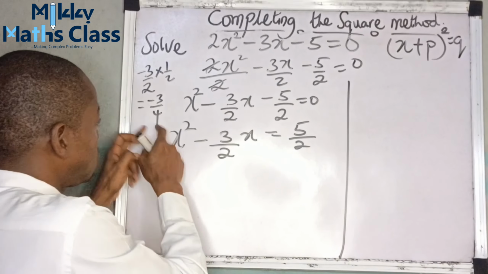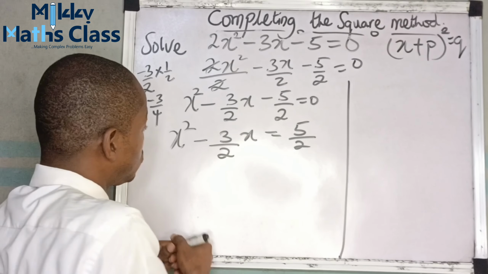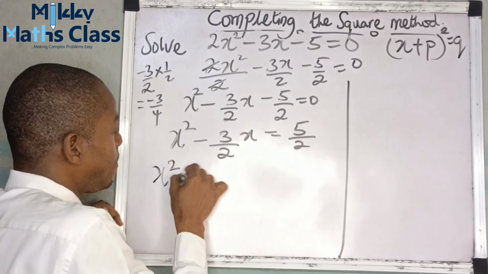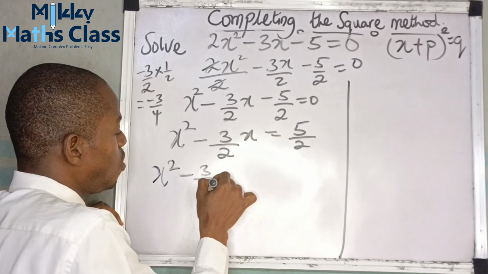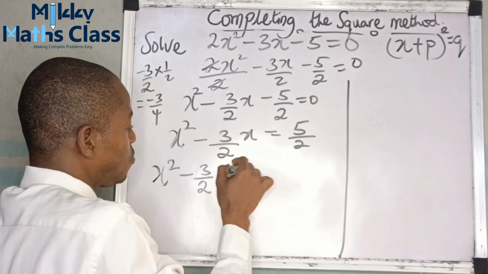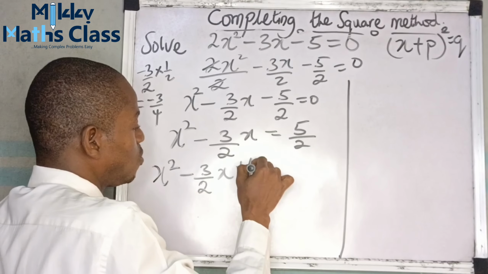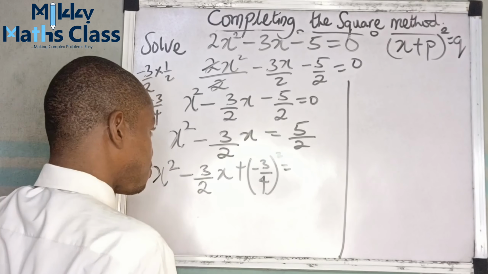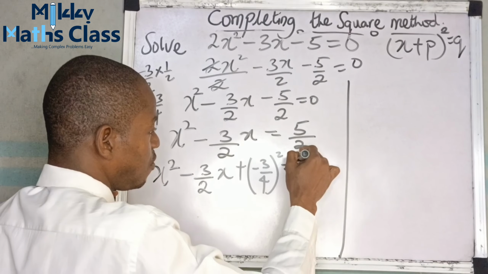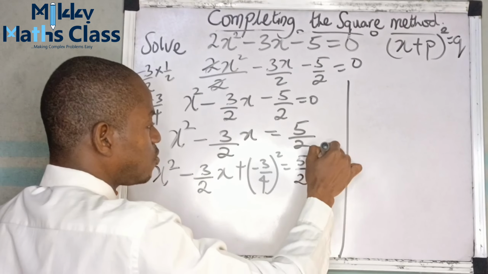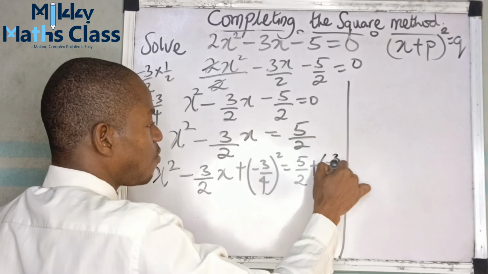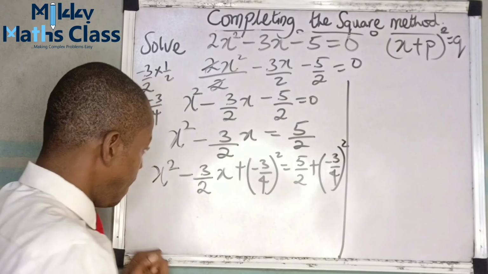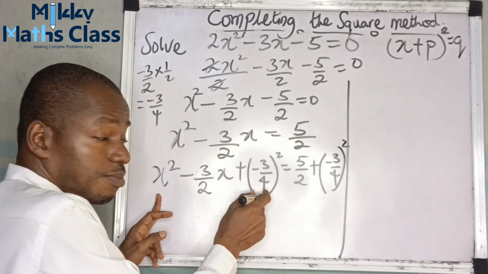Square it and add to both sides of the equation. So this becomes x squared minus 3 over 2x, square it and add to both sides of the equation. Negative 3 over 4 all squared is equals to 5 over 2 plus negative 3 over 4 all squared. Now we are coasting home, so bring this together.